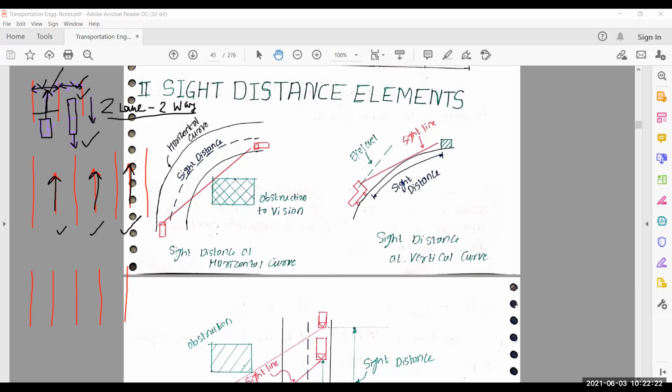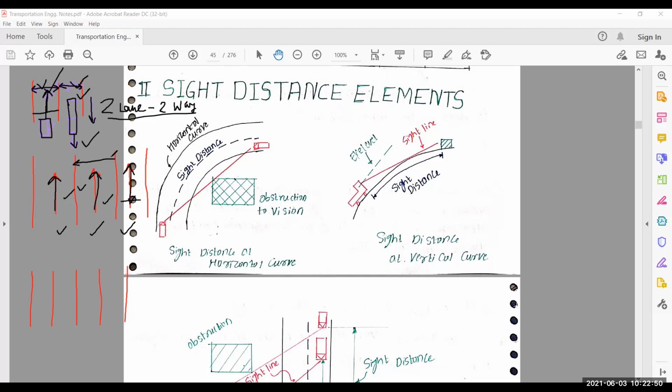So for three lane, our IRC gives another value, because IRC discusses the intermediate lane, and the intermediate lane comes in the case of three lane. So if we construct three lane, then IRC says you give your intermediate lane, that means this lane is intermediate of this and also this lane is intermediate of this.